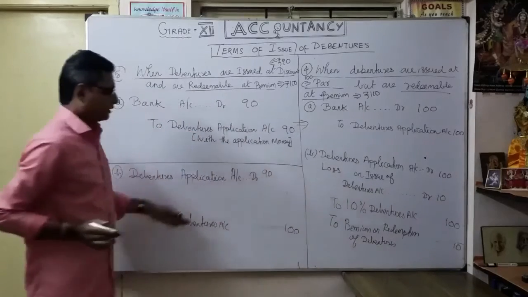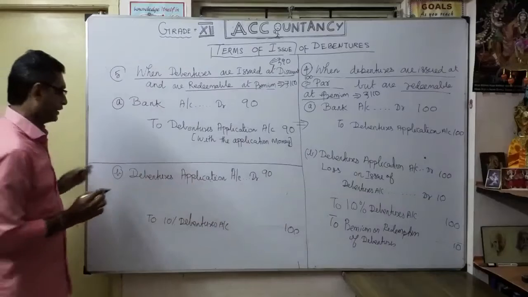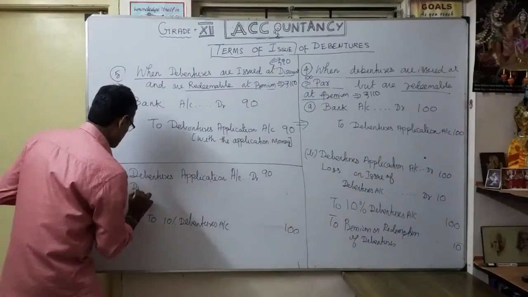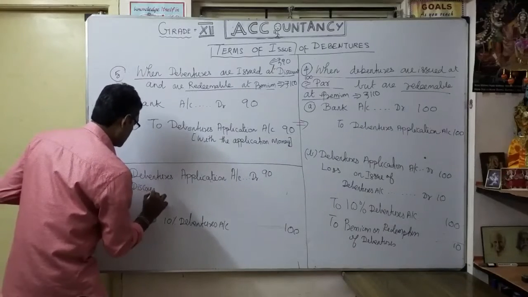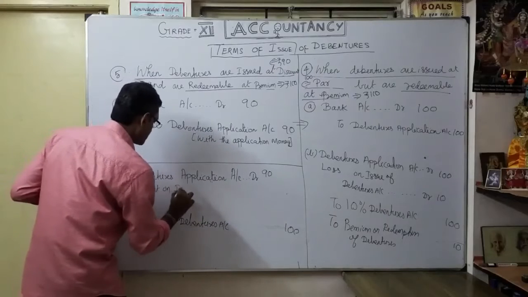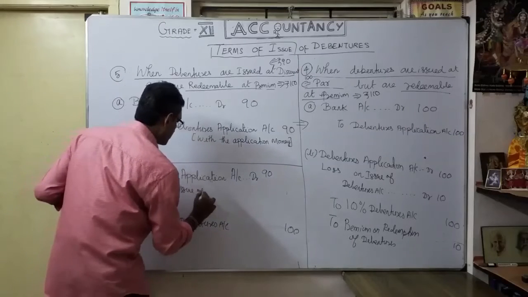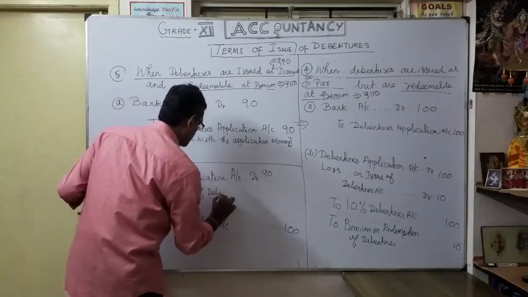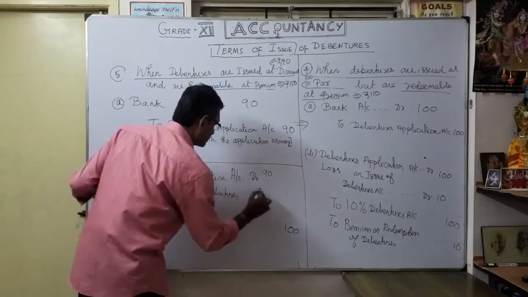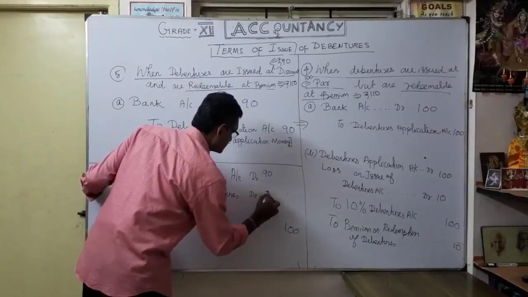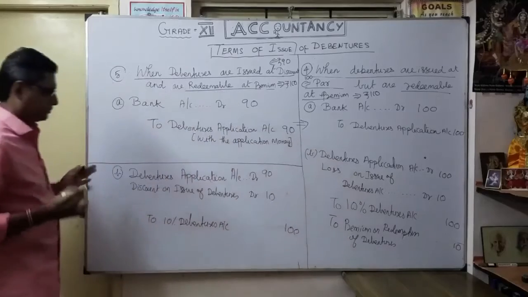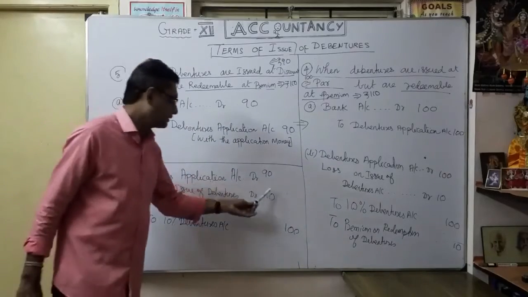So for the 10 rupees debit, what do I have to say? Discount on issue of debentures account debit 10 rupees. So now here 90, 10, 100.